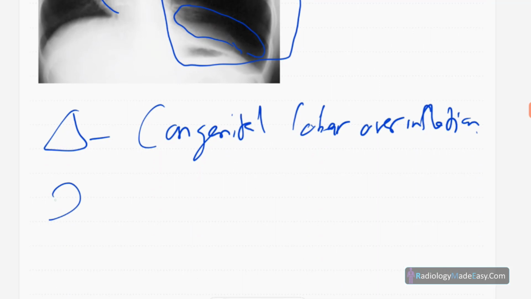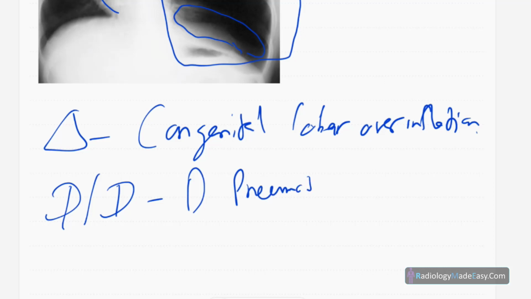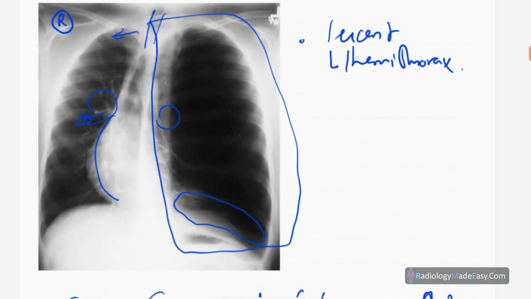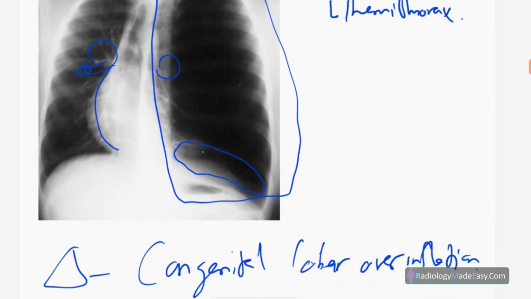And the differential diagnosis, one is pneumothorax, tension pneumothorax. However, in pneumothorax you can see the collapsed lung medially, but here you don't see that kind of thing medially, and also you won't see the part of normal lung parenchyma in the lower part. In pneumothorax, the whole lung will be collapsed towards the midline.